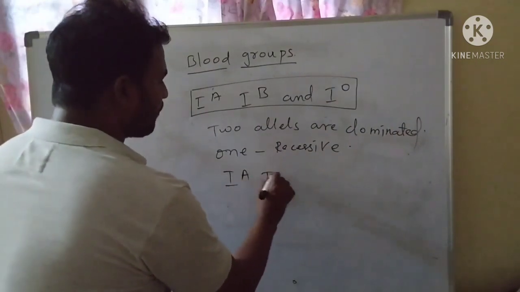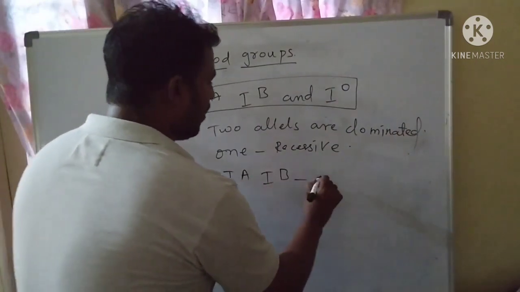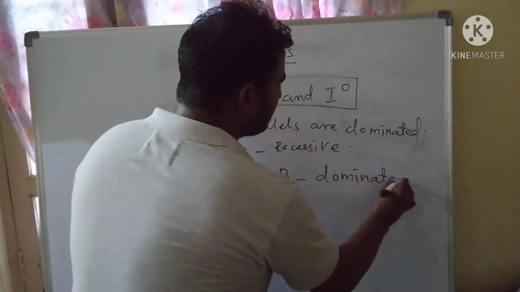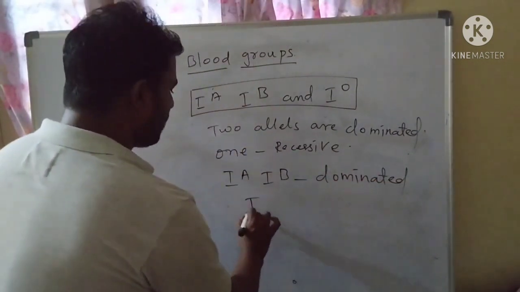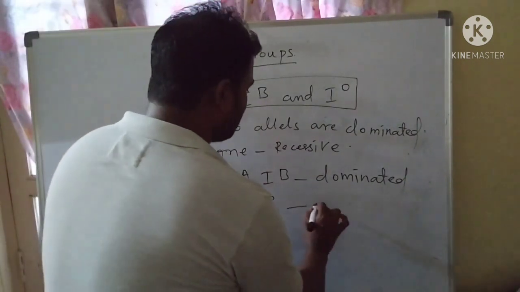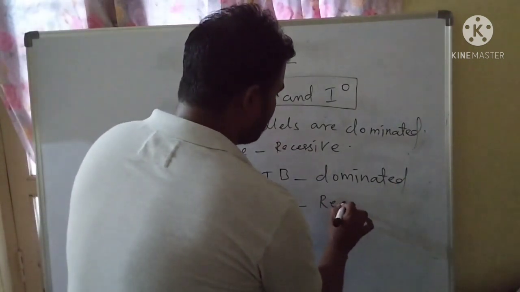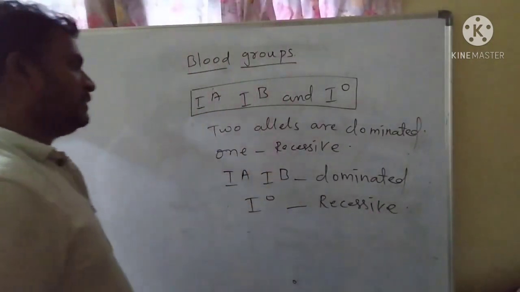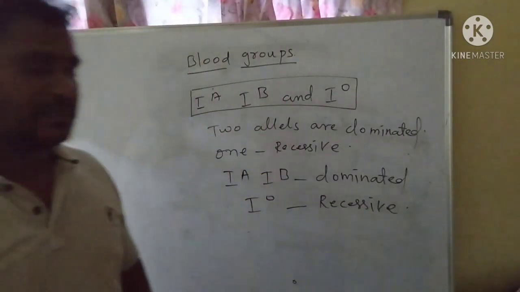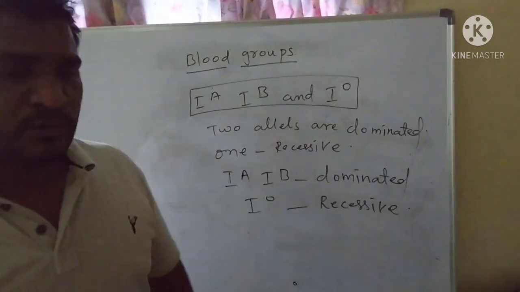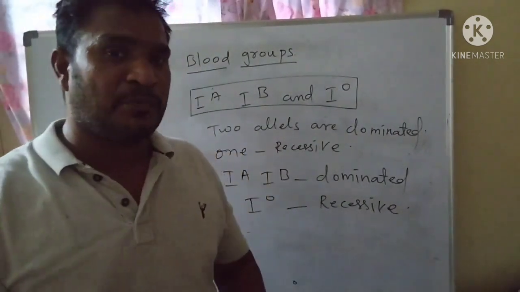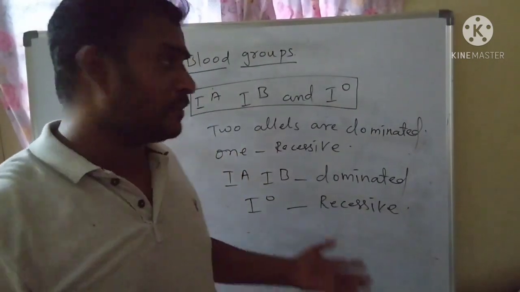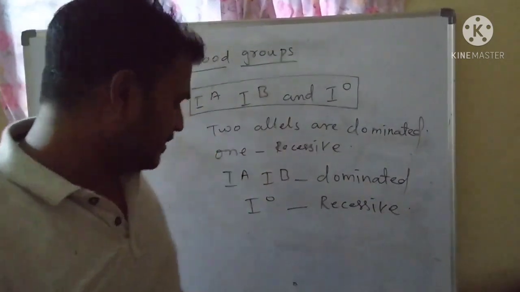IA and IB are dominant alleles. IO is the recessive allele. Now let us see what possible genotypes and what possible phenotypes are formed by these three kinds of alleles.